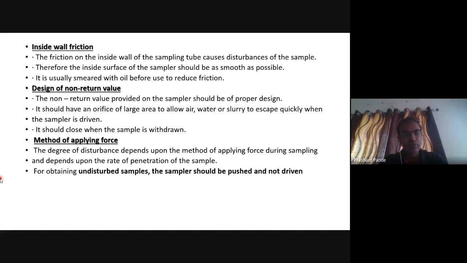Design of non-return valve. The non-return valve provided for the sampler should be of proper design. It should have an orifice of large area to allow air, water, or slurry to escape quickly when samplers are driven. It should close when the sample is withdrawn. Method of applying force: the degree of disturbance depends upon the method of applying force during sampling and upon the rate of penetration of the sampler. For obtaining undisturbed samples, the sampler should be pushed and not driven.